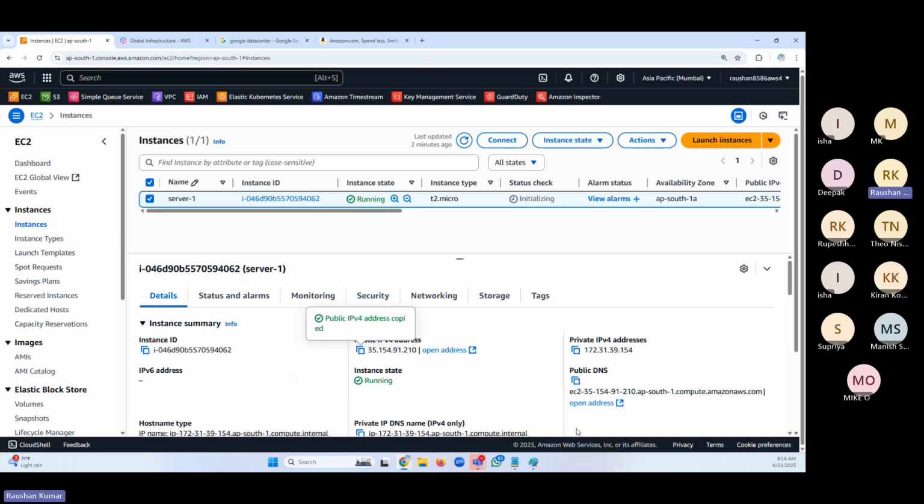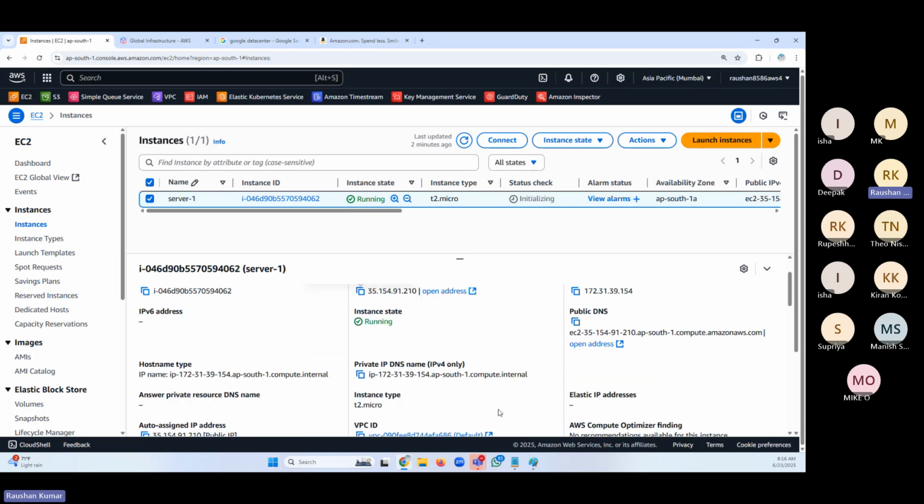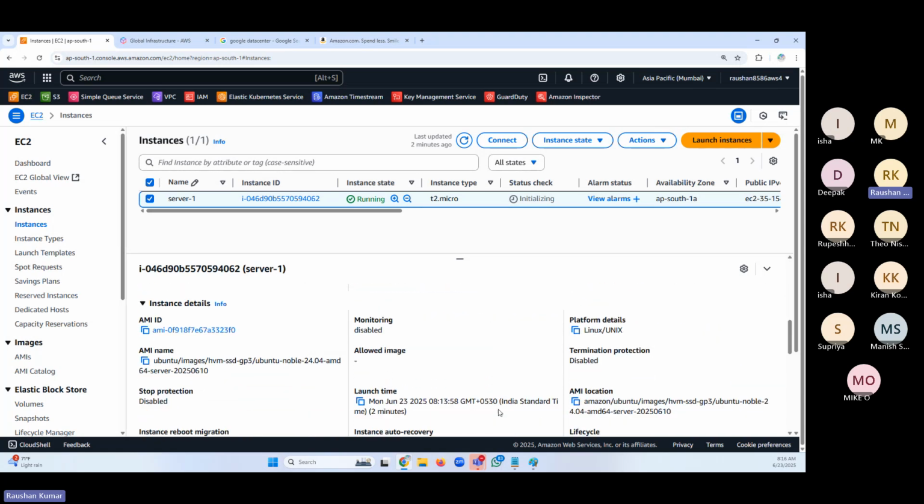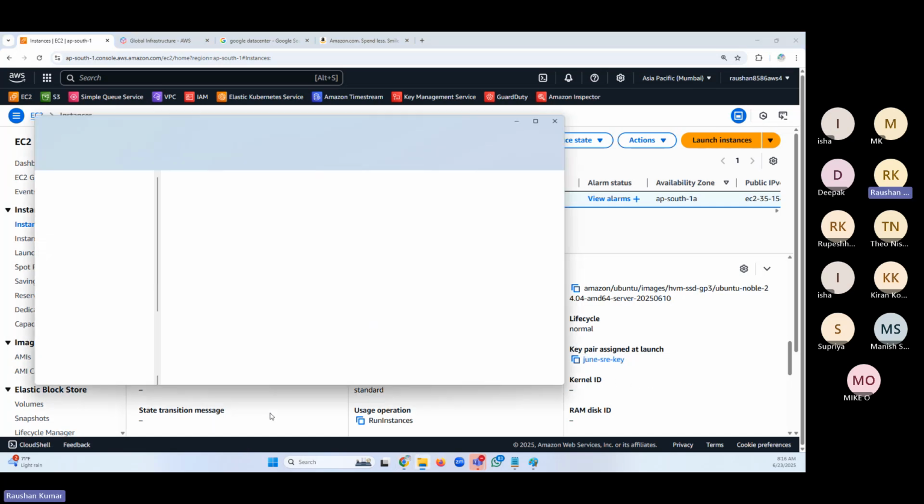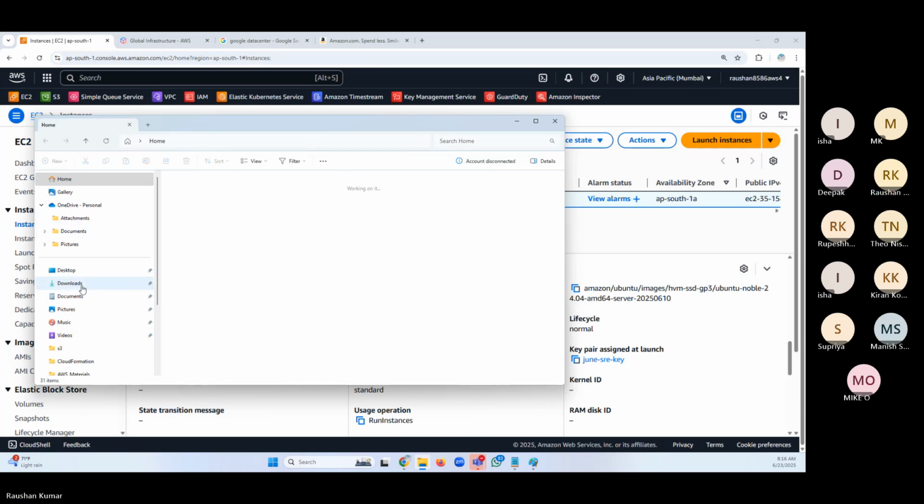We all know how to do SSH. We can use the command prompt. If you have a MacBook, you can use Terminal. There are clients also, MobaXterm, PuTTY, a lot of things, but I'll use the Windows command prompt. My key is located in the downloads folder. I will open the downloads folder in command prompt.